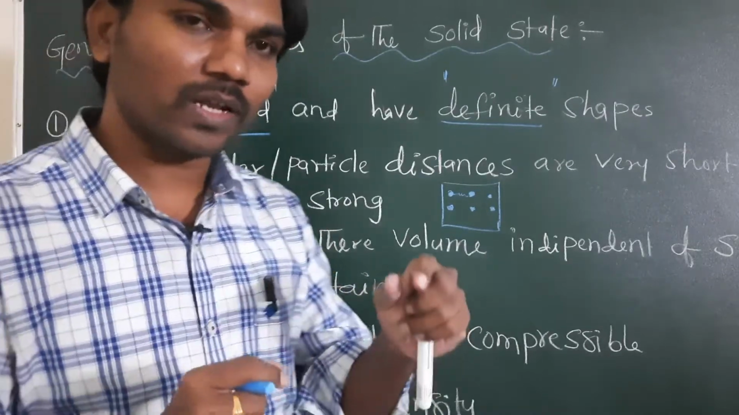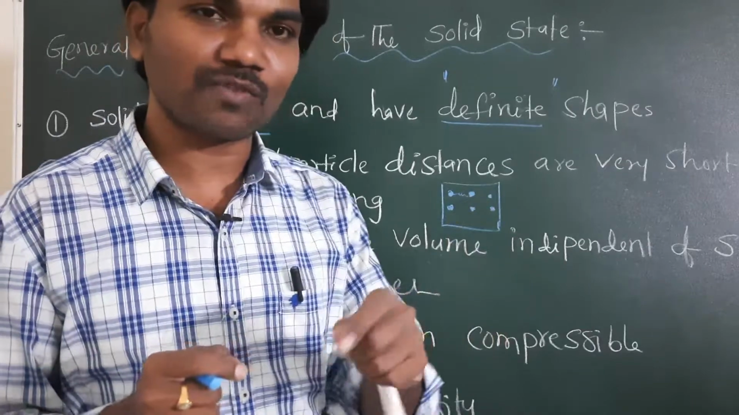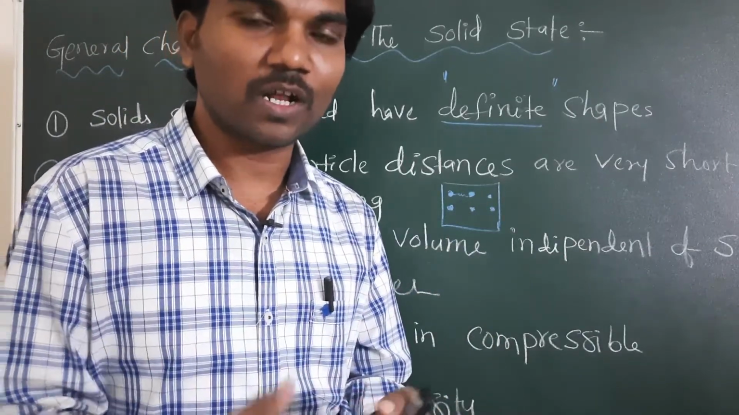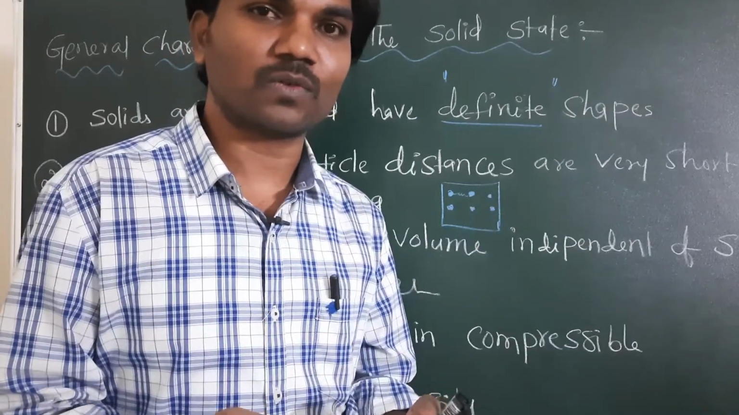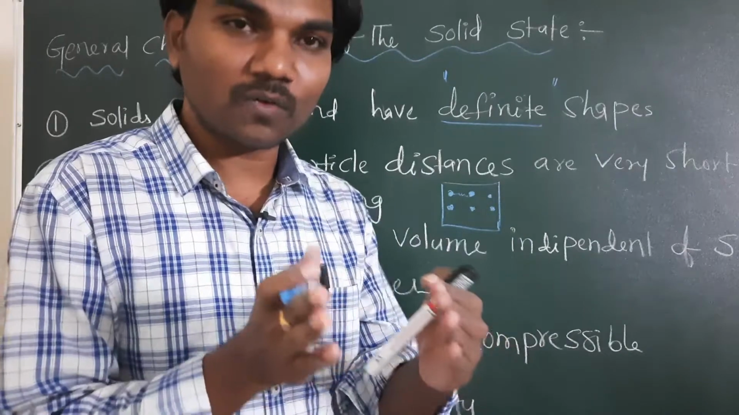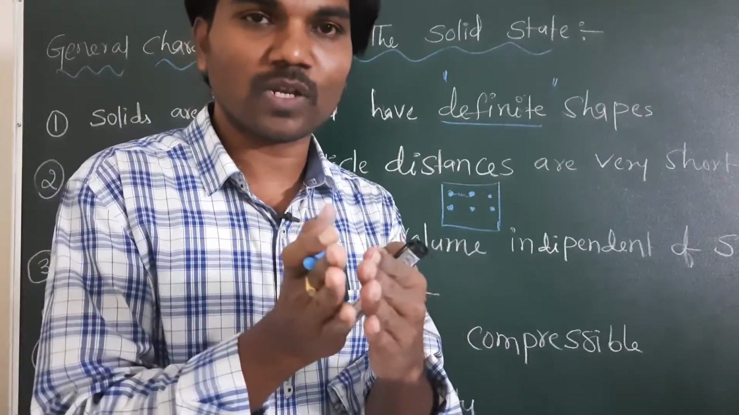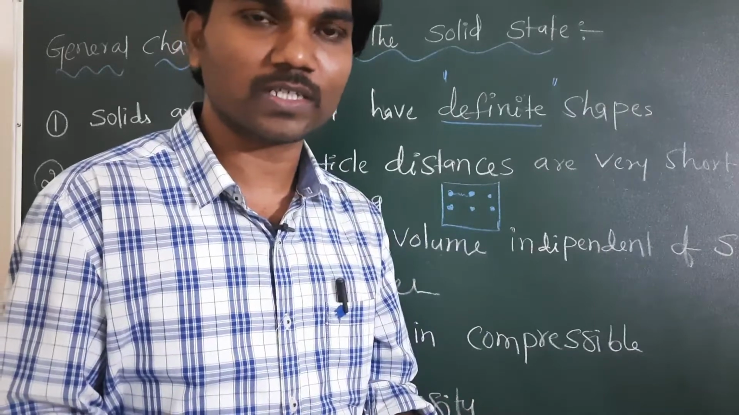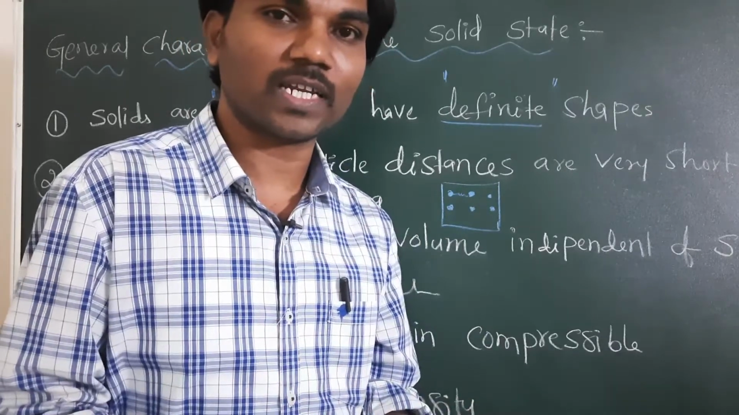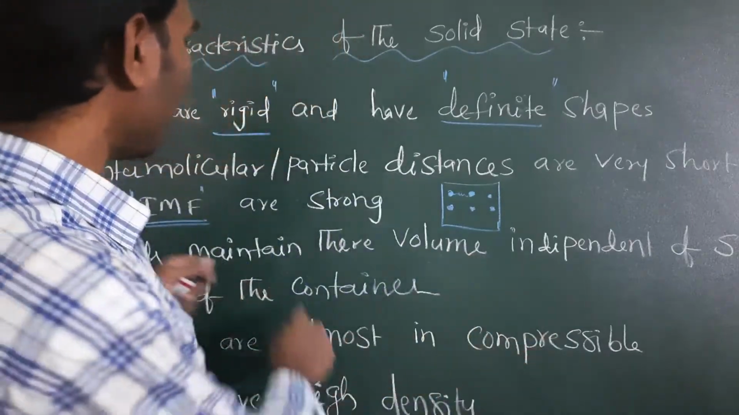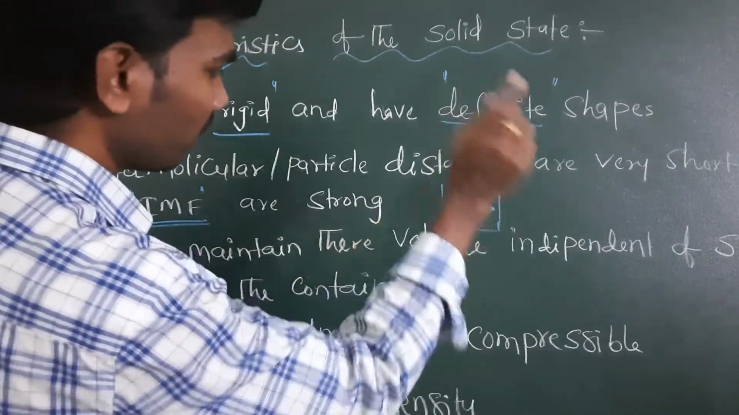Why is this intermolecular distance very short in case of solids? Because intermolecular forces are very strong. Due to strong intermolecular forces, the two constituent particles will join together. When the intermolecular forces are very strong, molecules will come closer. When molecules come closer, intermolecular forces also increase. So intermolecular forces are very strong in case of solids.